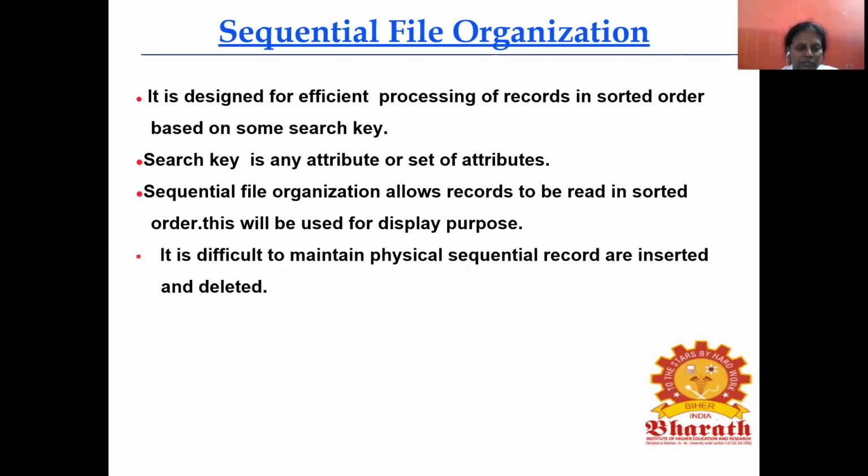A search key is any attribute or set of attributes. Attribute means what? It is the fields. For example, if the table contains employee ID, name, address, and photo, these are attributes. Name is one attribute, ID is an attribute, address is an attribute. The collection of attributes is called a set of attributes.